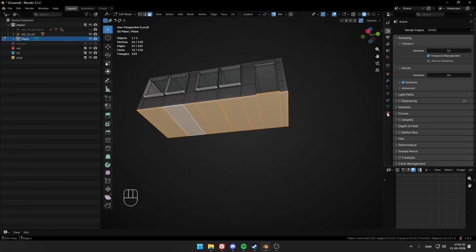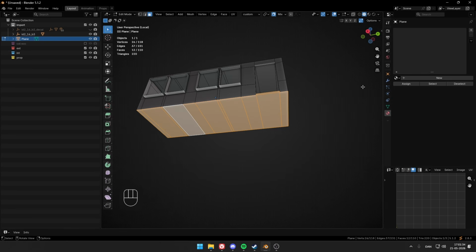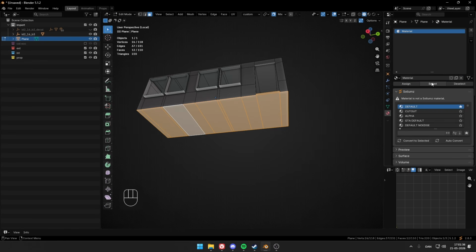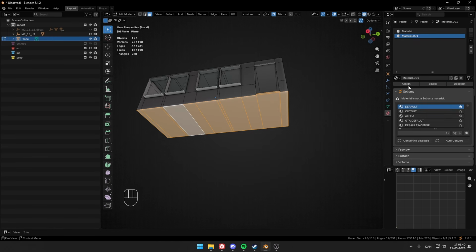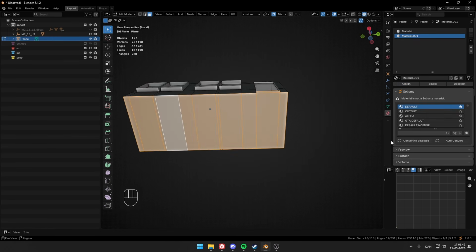There. We go into materials and just click new one time and then plus there and new. Click assign to the second one and search. Click the small arrow right here. Search normal spec here and convert.